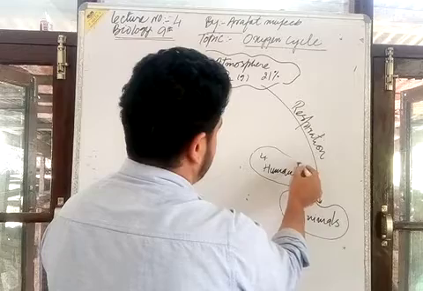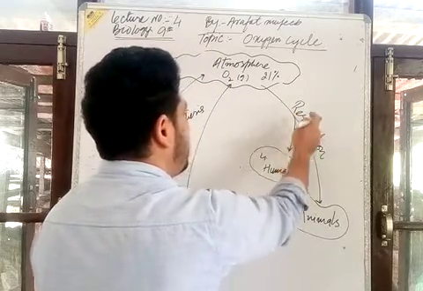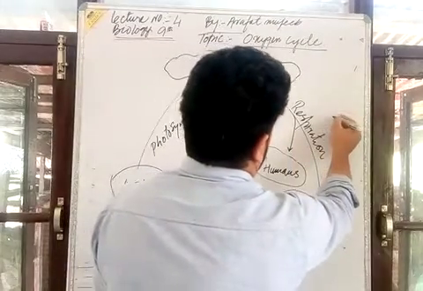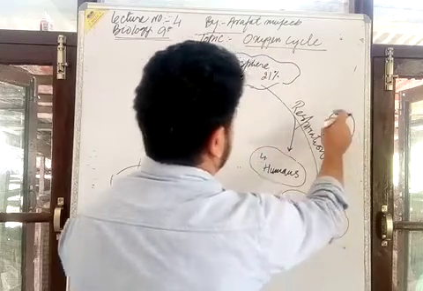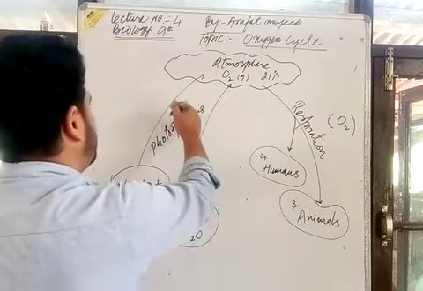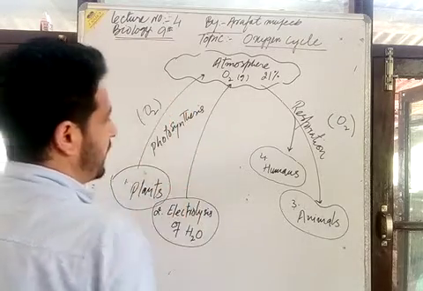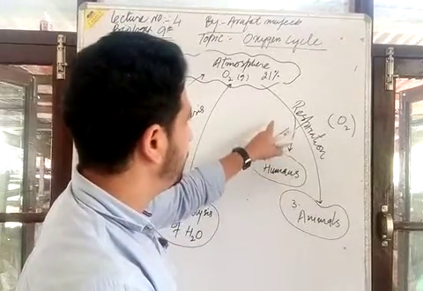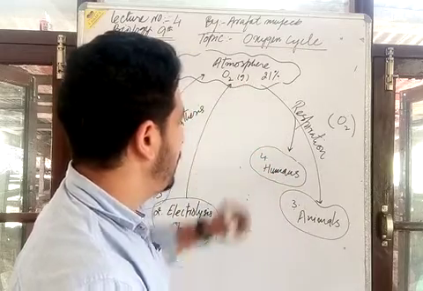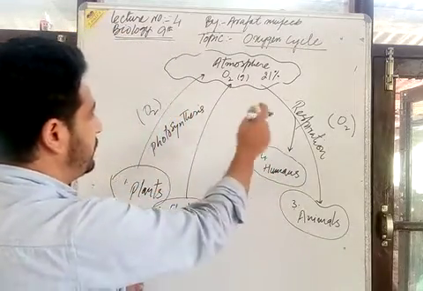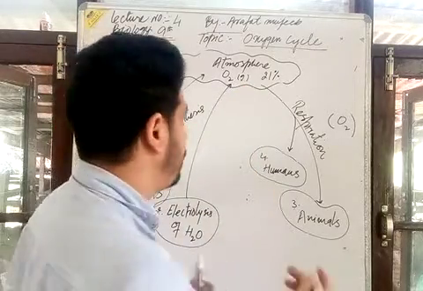This atmospheric oxygen is used up in the respiration process, and in the photosynthesis process there is a release of atmospheric oxygen. Humans are also involved. They also show the respiration process and use atmospheric oxygen. There is a huge consumption of atmospheric oxygen.